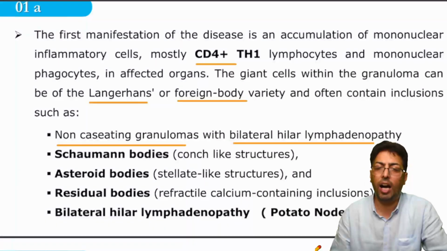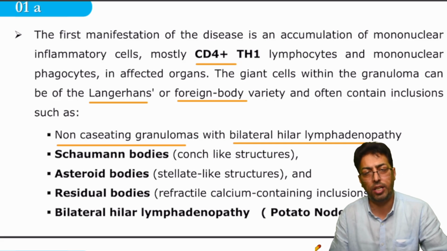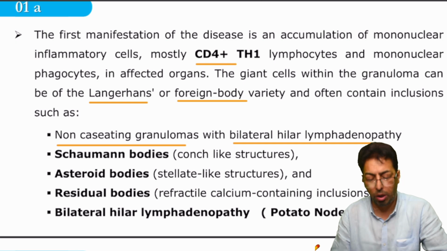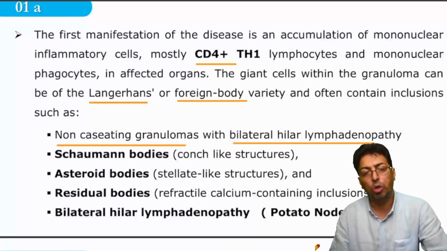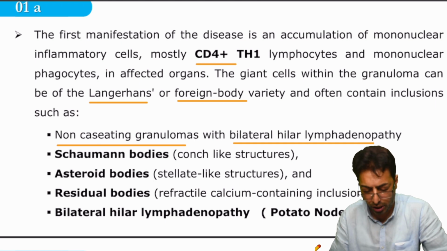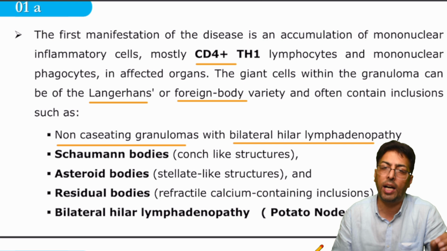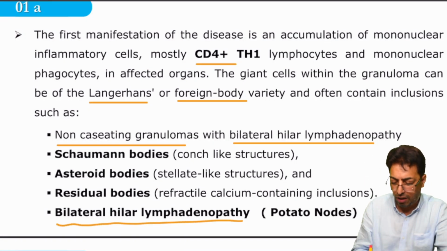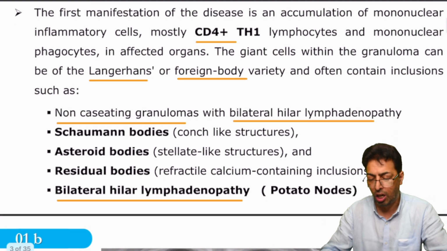Now, I would just mention some of the important points which have been asked from sarcoidosis, like what are Schaumann bodies, what are asteroid bodies, and what are residual bodies. For the sake of time, I will not go into the details, but remember that a characteristic pathological feature of sarcoidosis is Schaumann bodies, asteroid bodies, and residual bodies. We will come to that once we take sarcoidosis in detail. But over here, what we are concerned with for potato nodes is the presence of bilateral hilar lymphadenopathy, as is evident in the radiograph below.